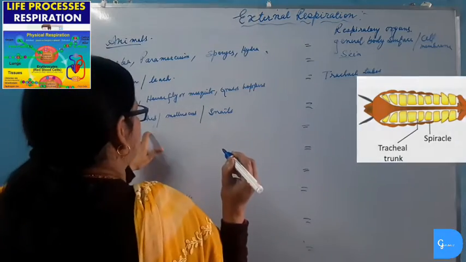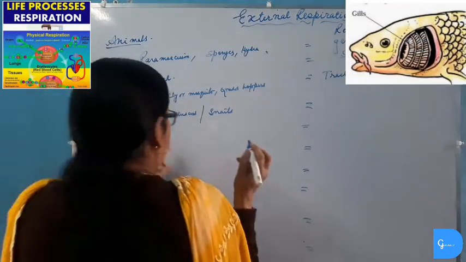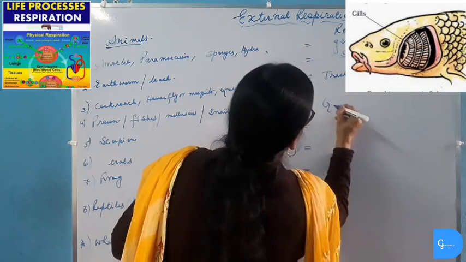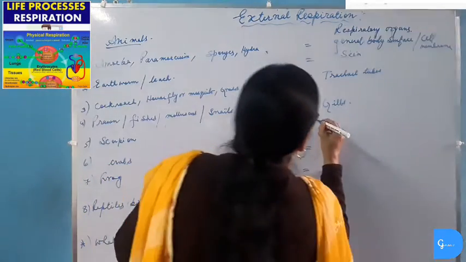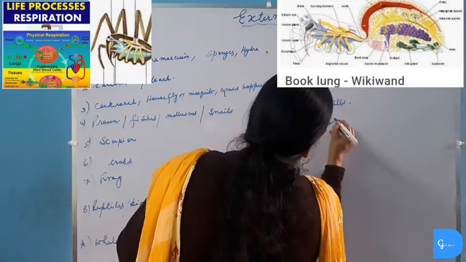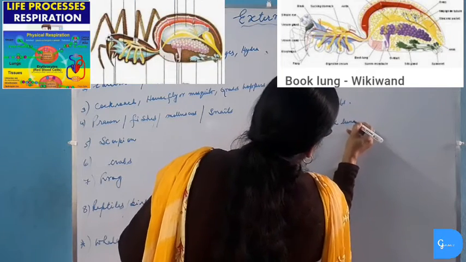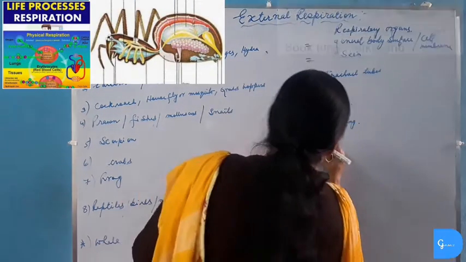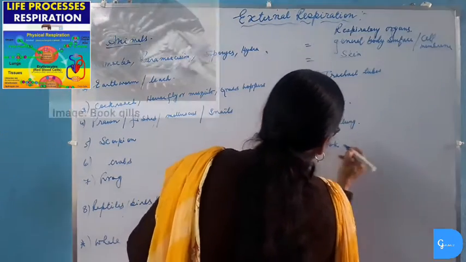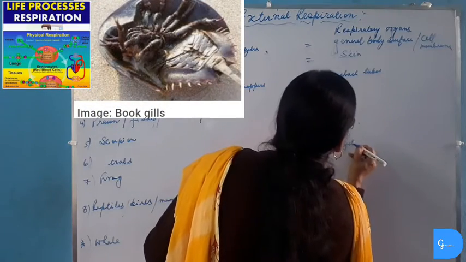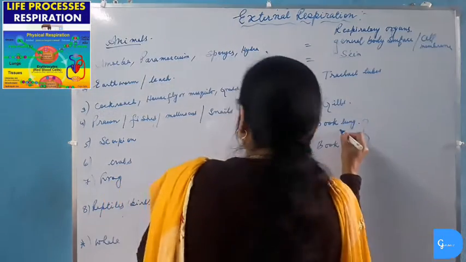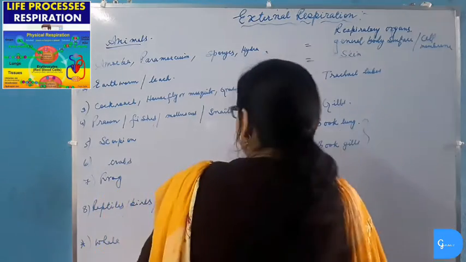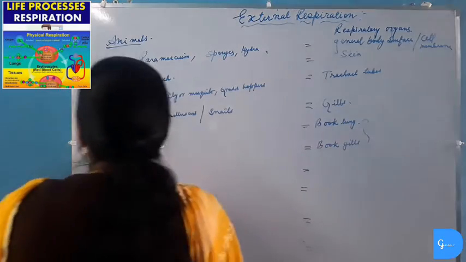In prawn, fishes, mollusks, snails, respiration takes place through gills. Scorpion has book lung as its respiratory organ. Crab has book gills as the respiratory organ. So remember this, the scorpion has book lung and the crab has book gills as respiratory organ.